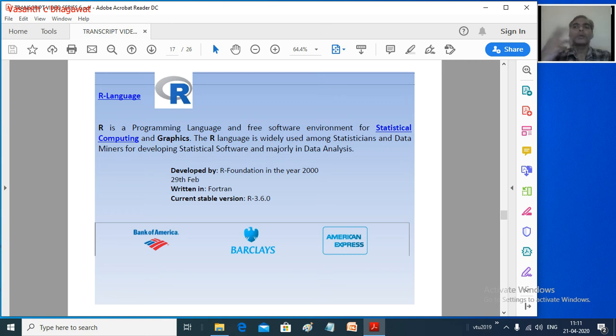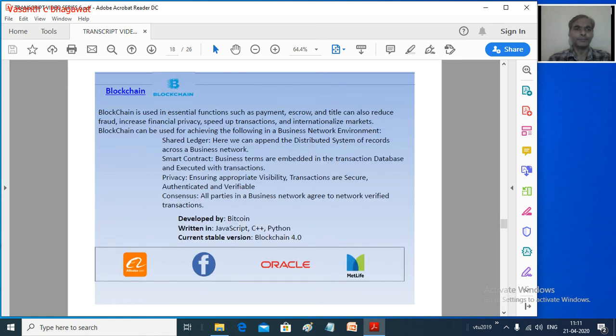But slowly Python is overtaking R. Python is becoming a very powerful programming language with a lot of built-in libraries, especially for analytics, and within a few years R has been overtaken by Python for doing analytics. So R is another technology that can be used for analytics.